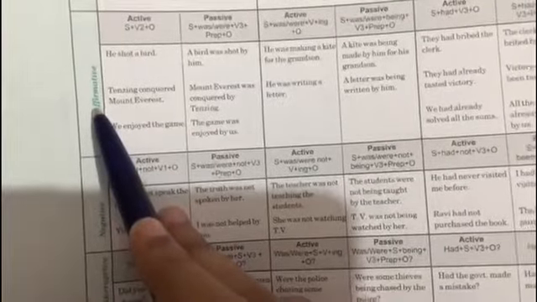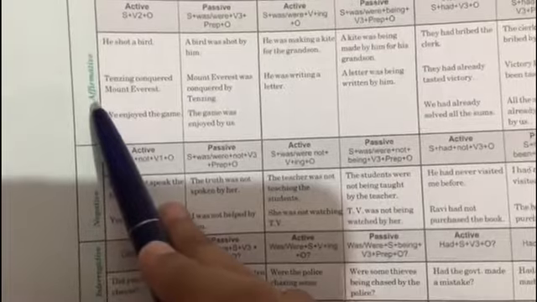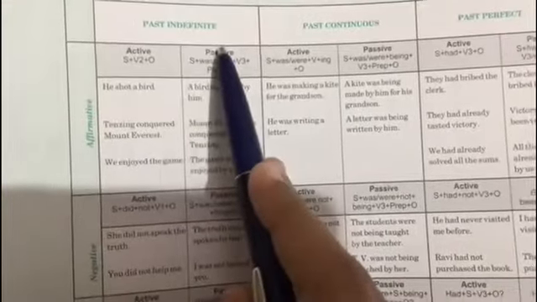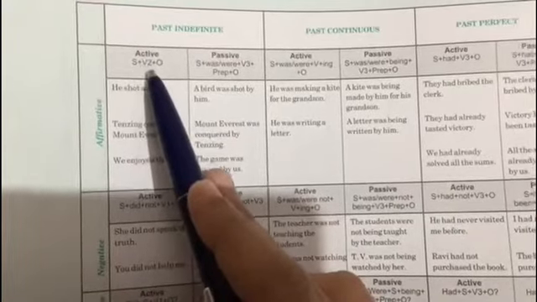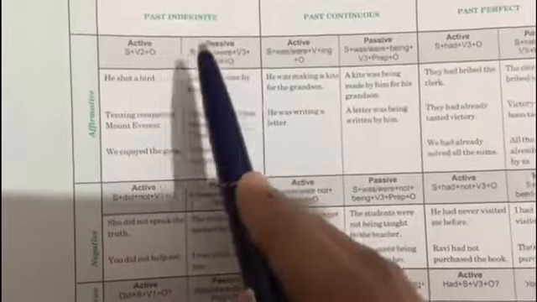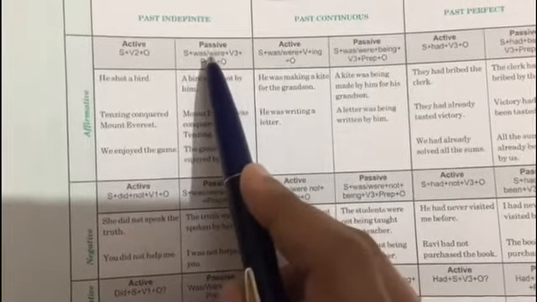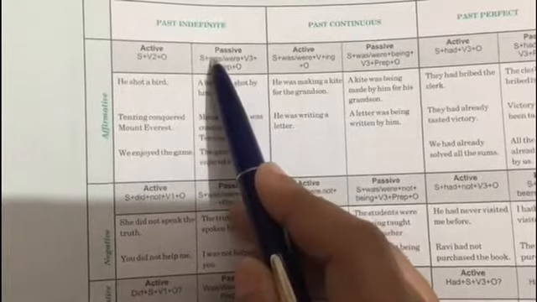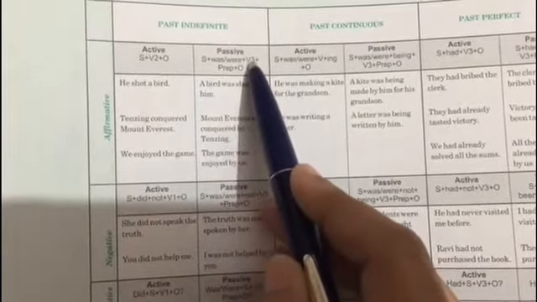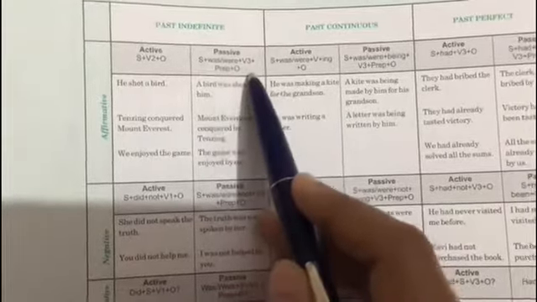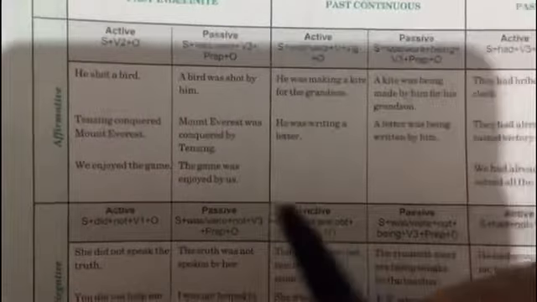This is an affirmative sentence, and this is active. When it is in past indefinite, it is subject plus verb second form plus object. Now when you convert an active sentence into passive, what will be the changes? With the subject you have to add was or were, was with singular, were with plural, plus verb third form, plus the preposition by, plus object. So while converting, it will be: A bird was shot by him.